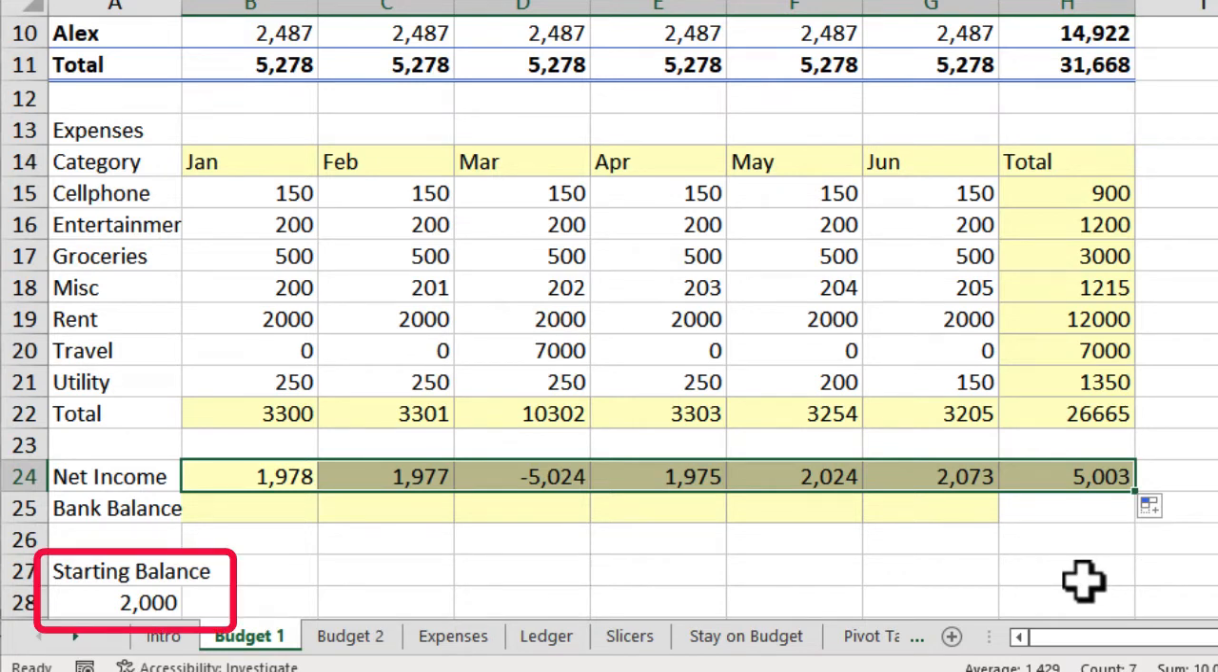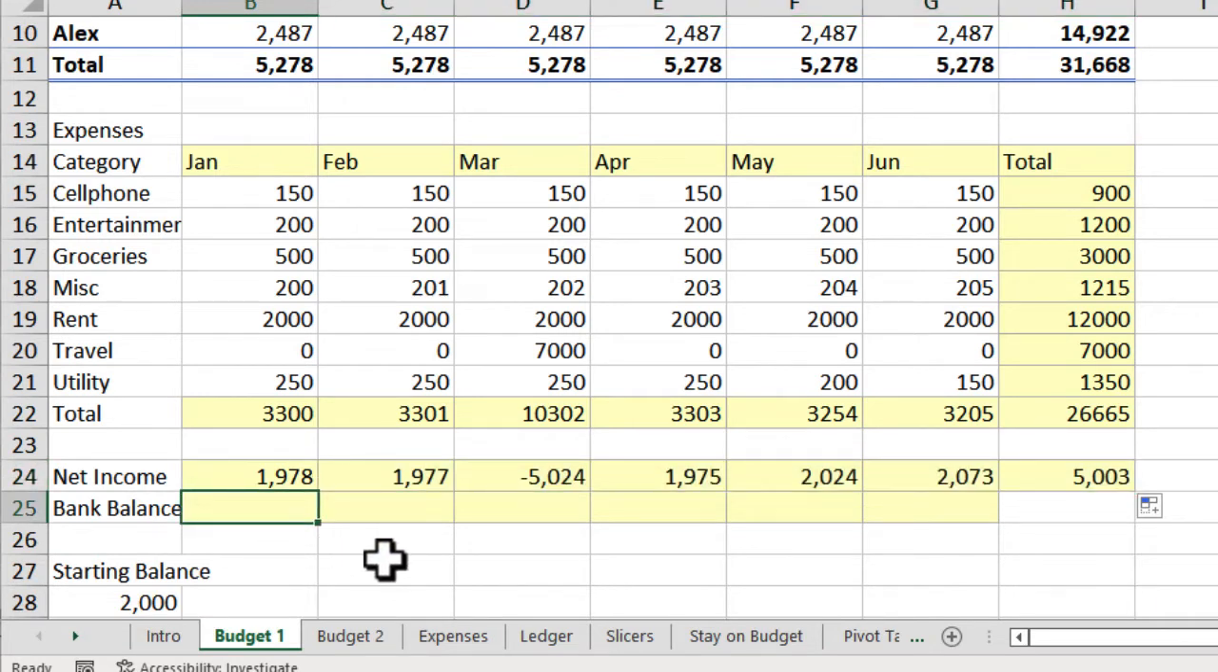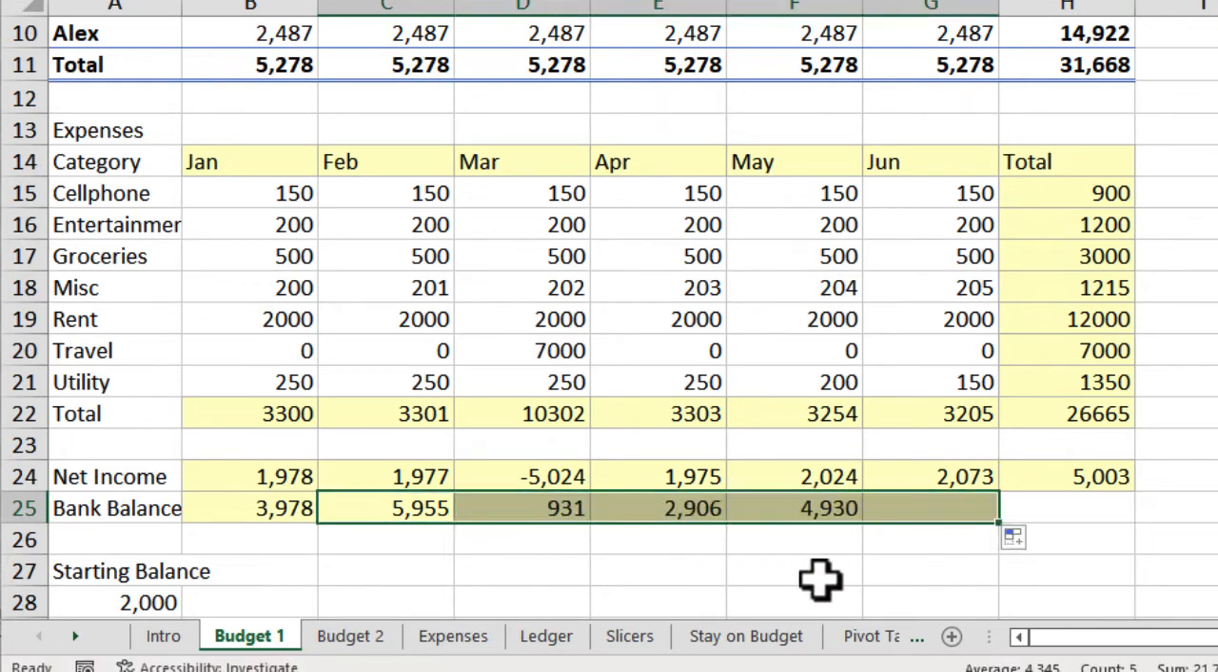You can see that our opening bank balance is $2,000. For January, the bank balance will simply be the opening balance plus the net income for January. But don't copy this formula to the other months. They will be different. For February, the formula would be the previous bank balance plus the current month's net income. And now we can copy this formula to all the remaining months, but not to the total column.